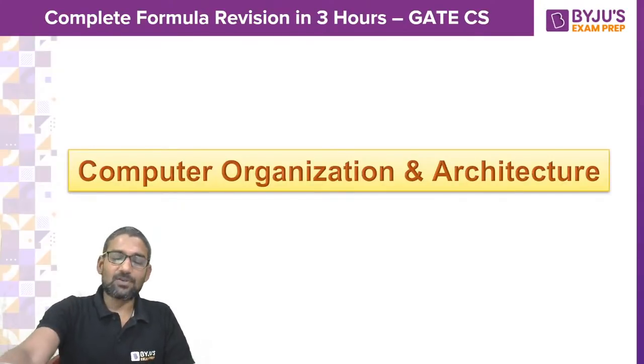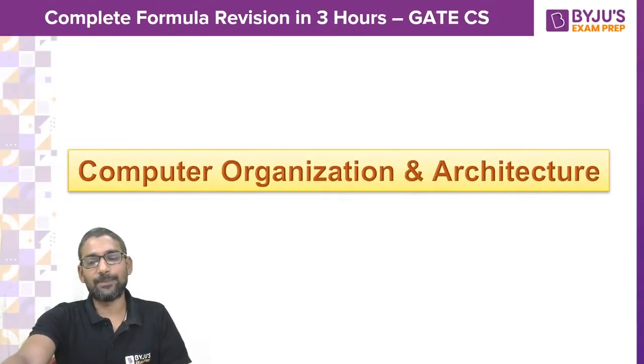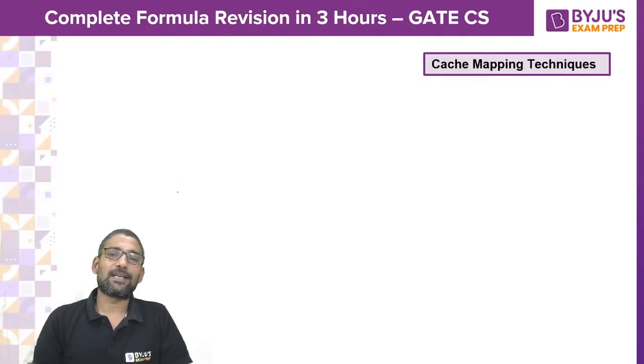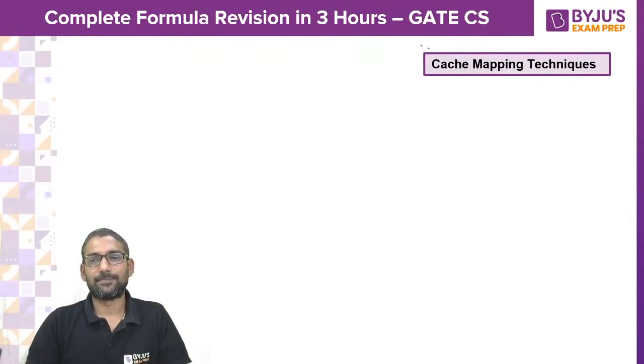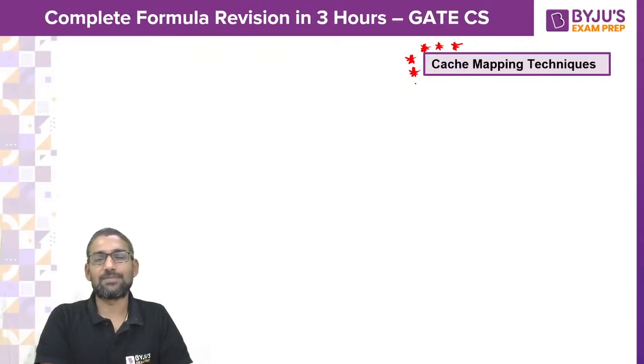Okay. So let me present what are the important points or important formulae of this COA. Firstly, very important is cache mapping techniques. While you are solving the previous year questions, I think you might have realized this: 95% of the cases you will have a question on cache mapping techniques, right?